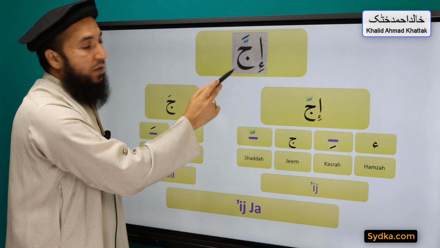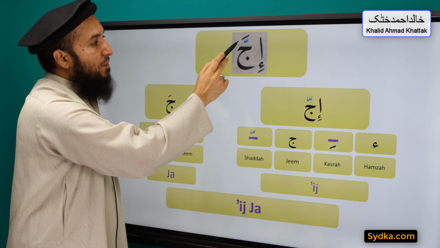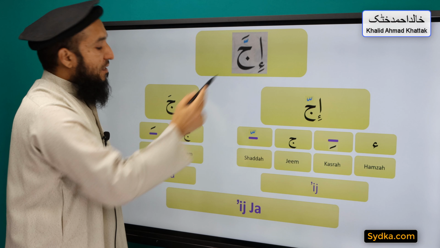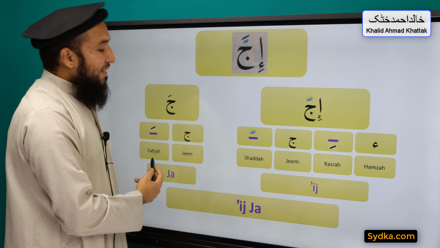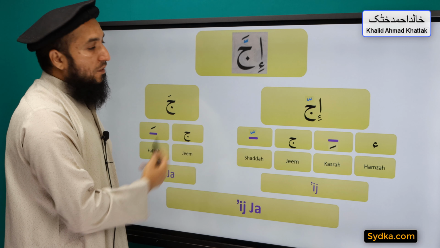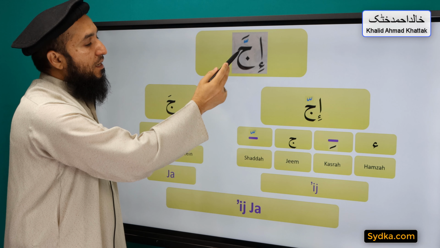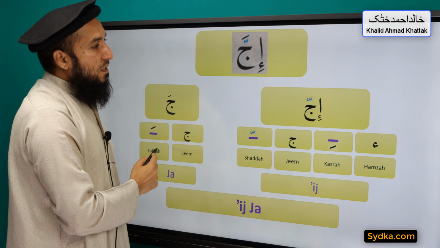The next syllable we have is Jim Fatha Ja. Jim is a light letter, it has Fatha on top of it and it is prolonged for one count. Jim Fatha Ja. Combining both syllables together we have Ijja.